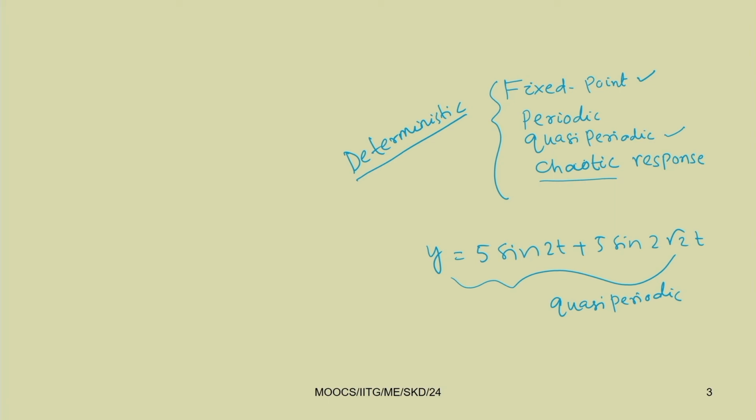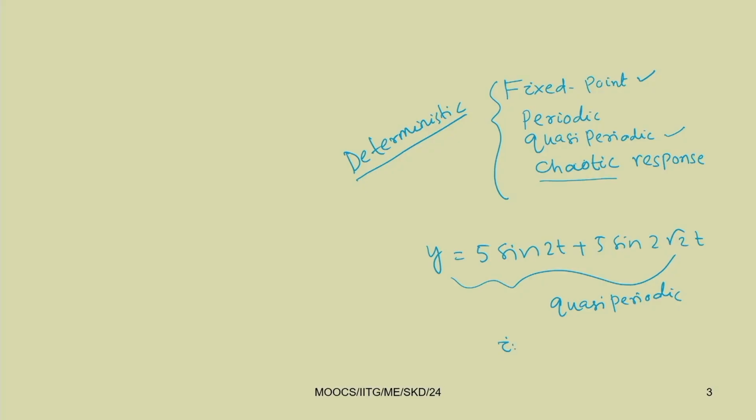So, out of all these deterministic responses, those which are not fixed point, periodic or quasi periodic are known as chaotic responses. There is no standard definition of chaotic response, but it is written in a negative way, that is, the deterministic responses which are neither periodic, fixed point nor quasi periodic are chaotic responses. The characteristic of chaotic response is that it is very sensitive to initial conditions.